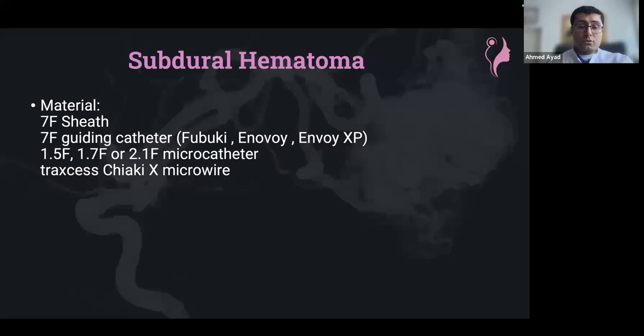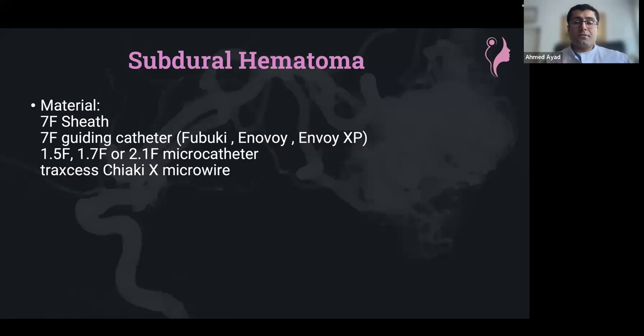physician. Usually we do it with a 7 French sheath. Why? Because we would like to have the ability to use more than one microcatheter if we need to. Usually we don't need to while treating subdural hematoma, but if we do, we would like a larger sheath. The second point is that most of the patients we treat with subdural hematoma are really old. So the access in those patients can sometimes be very challenging. And if you have a larger catheter, usually you will be able to navigate more easily.